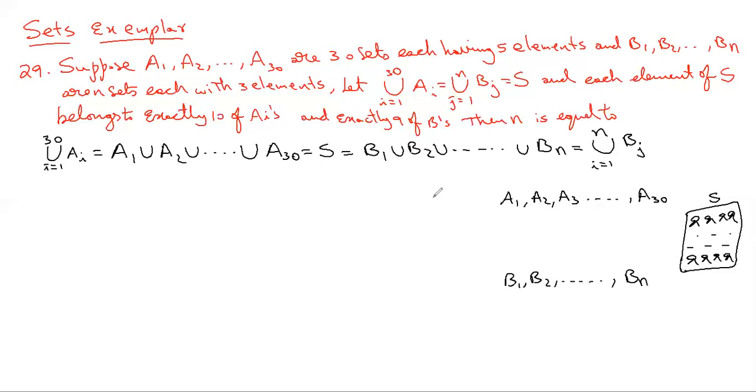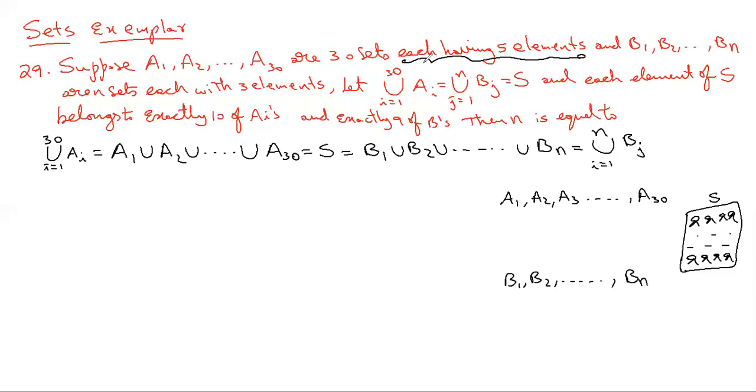Next, how many times did they participate? There are 30 sets, like 30 cultural events. If they give any information about how many elements are present in each set A, then we'll get some idea about the participations. You need to see this information: 30 sets, each having 5 elements.